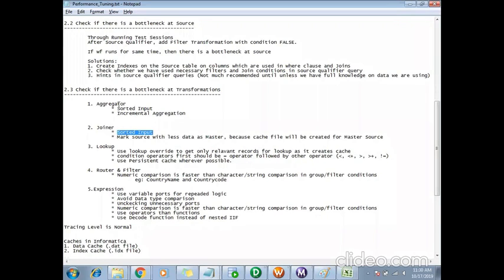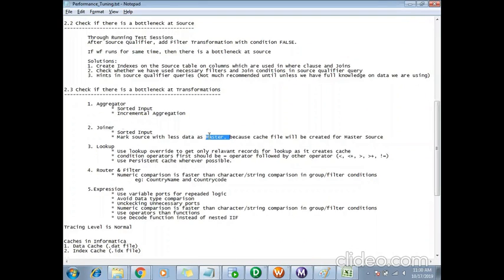And second thing you can do is mark the source. In the joiner we have two types: it can be a detail source and it can be a master source. Always mark the source with less data as master. Why? Because a cache file will be created for the master source. In a joiner there can be only two sources, one treated as master and one as detail.